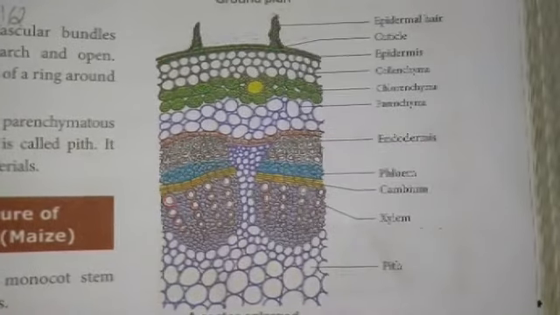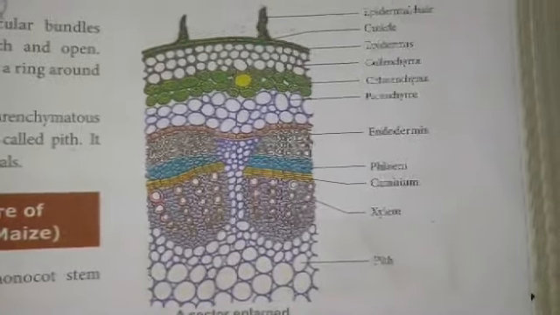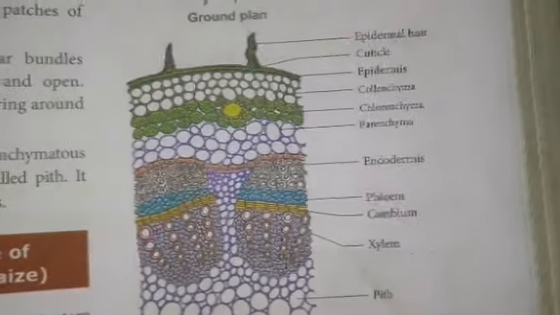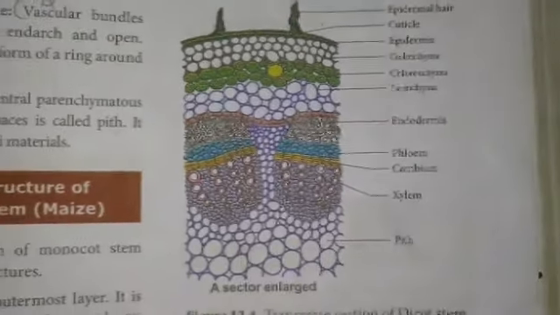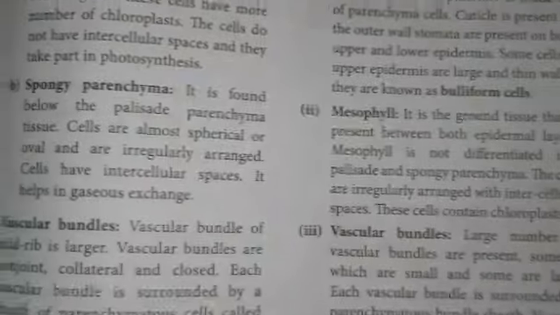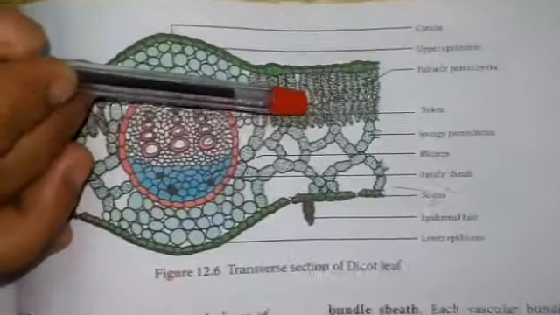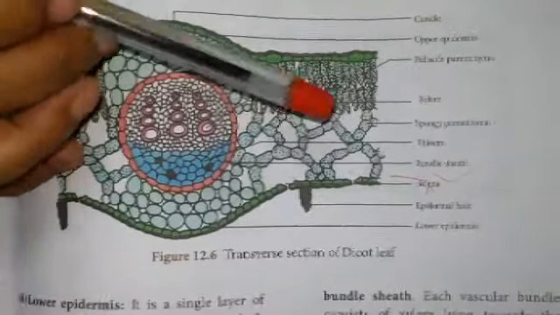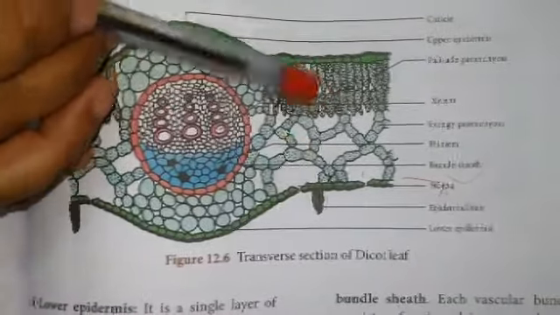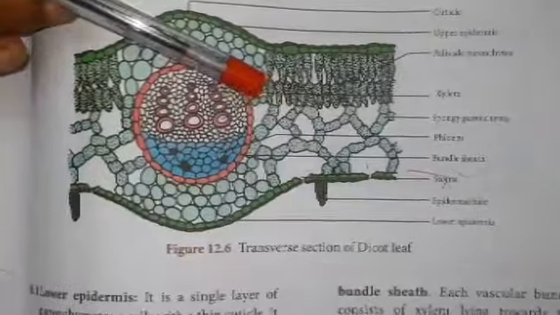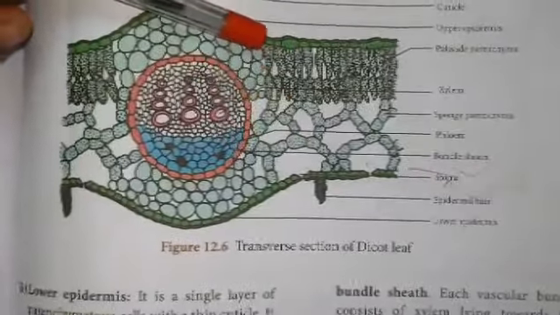Sometimes the ground tissue consists of chlorenchyma tissue. This tissue makes the mesophyll of the leaf. The ground tissue of the leaf contains the chlorenchyma. This makes the mesophyll, the middle layer of the leaf, that is in between the upper and the lower epidermis.